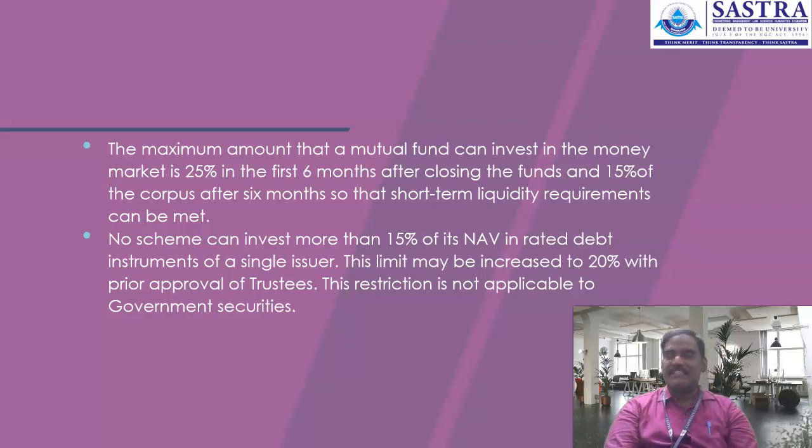So you can invest up to 25 percent during the first 6 months. After that it may be reduced to 15 percent, since the money market is highly secure, whereas the rate of return given by the money market is too low. So conservative investors prefer to invest in the debt market, even though those conservative investors are not ready to invest into the money market, since the rate of return is very low compared to that given by banks and financial institutions. So it is allowed only for short-term purposes, to park the money by the asset management company.